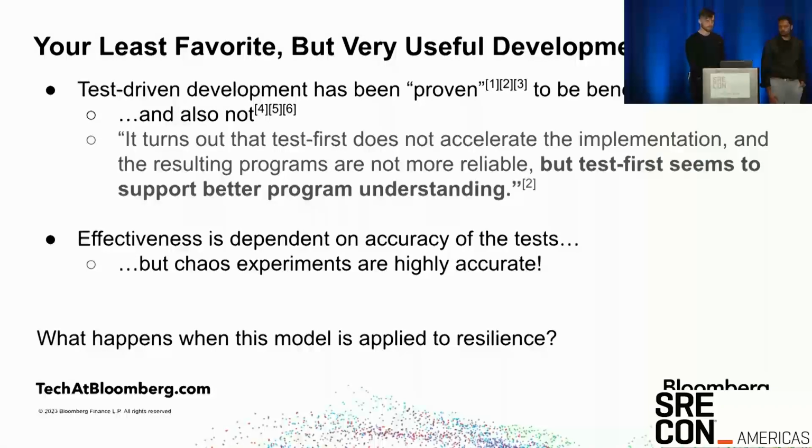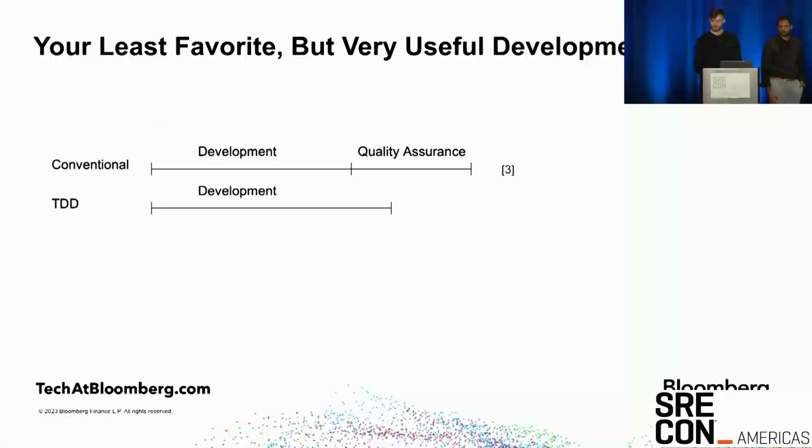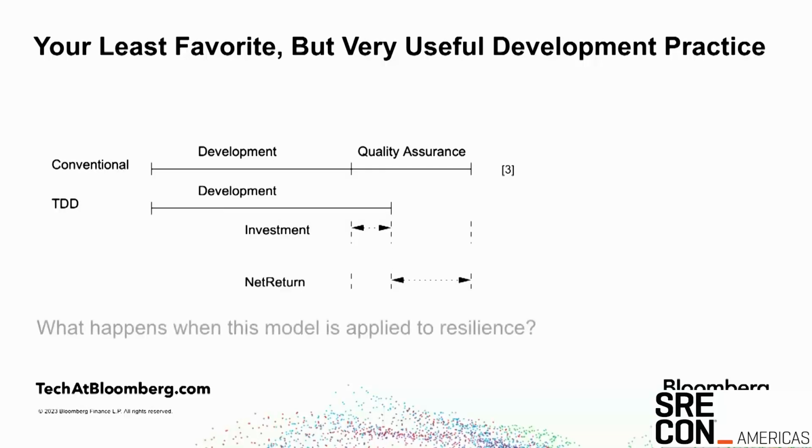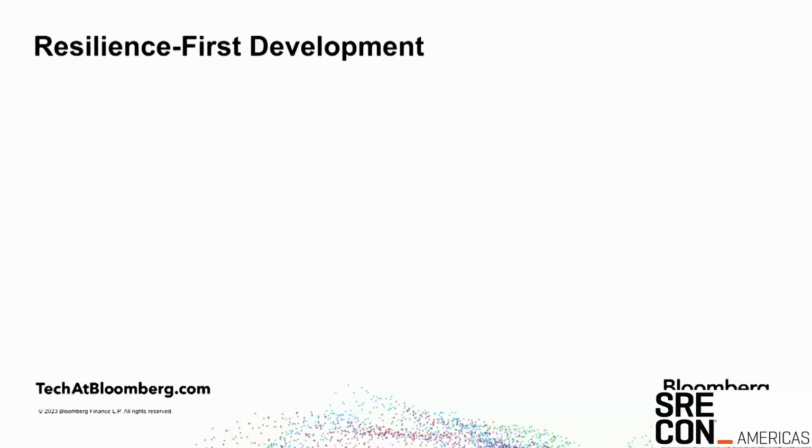So what happens when we apply this to resilience? Here's the basic value proposition of TDD. We add a little bit more time to the development effort, but we save a lot of time in the QA stage. And for us, that's more like the productionization of the systems that we're building. And compared to traditional software development, the cost of QA really scales with the complexity that we're putting in our system. So any time we can be saving here is huge. So again, I ask, what happens when we apply this to resilience?